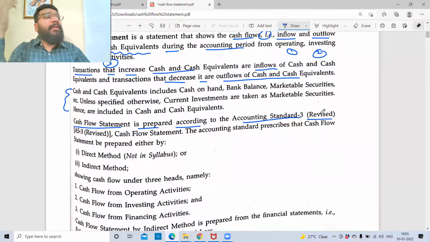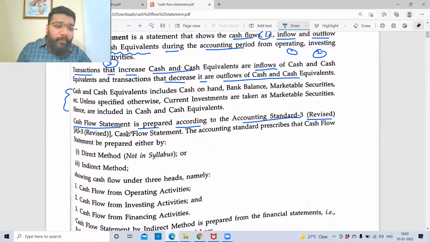Cash flow statement is prepared in accordance with Accounting Standard 3, revised, meaning earlier the standard used to say something else. Then based on our current scenario, this standard was revised. So cash flow statement is prepared in accordance with Accounting Standard 3 Cash Flow Statement, which is issued by the Institute of Chartered Accountants of India.